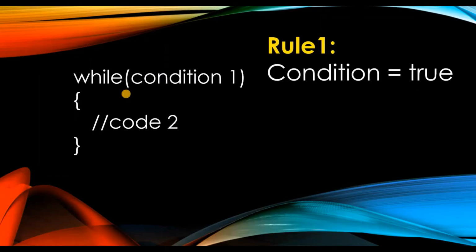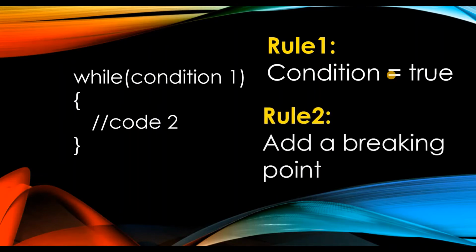The similarity between if and while loop is that if the condition is true, then only the code inside this can get executed. The second very important rule that you need to take care of, so that you don't end up in an infinite loop, is you need to add the breaking point to this loop. So let's see an example.